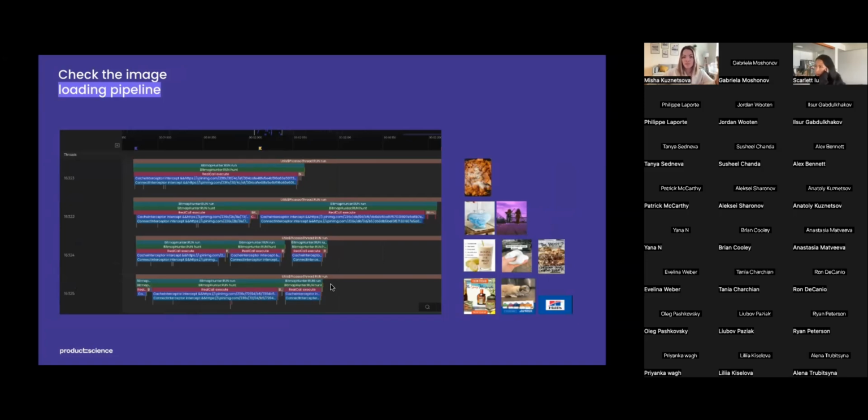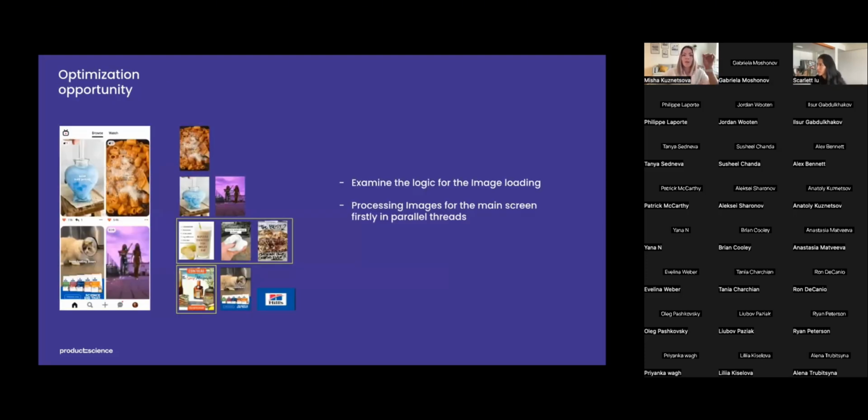So let's check this pool to see the image loading pipeline. I already checked all these arguments. I have all these images that were loaded in these 4 threads. And 4 threads is a commonly used default value for the number of threads in an image loading thread pool. This number is often considered a reasonable balance between performance and resource usage.